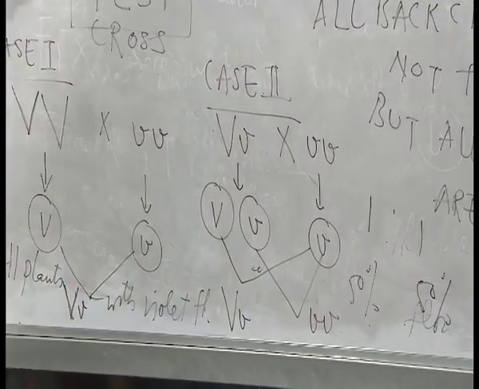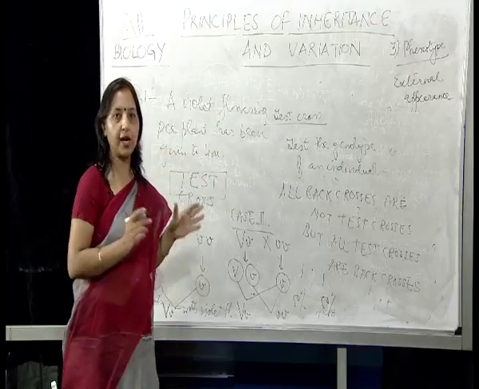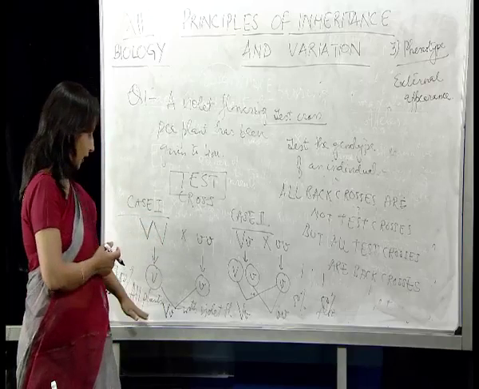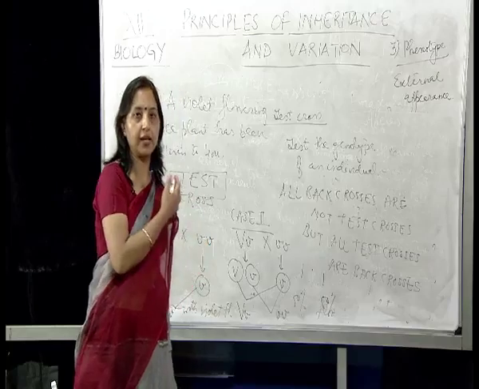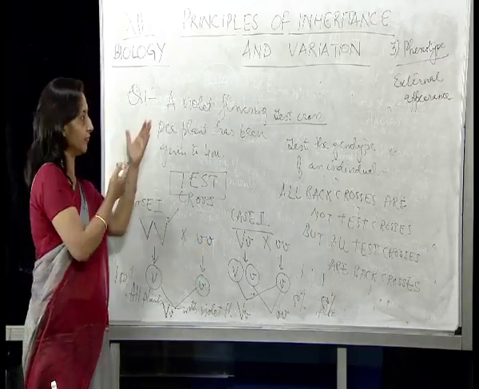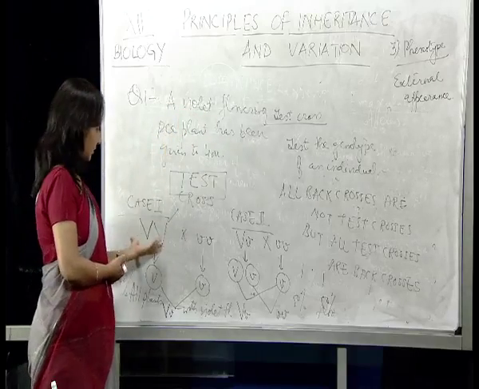So we took the violet flowered plant whose genotype is unknown to us and subjected it to test cross. If we find that all plants in the first generation are violet flowering plants, that means the violet flowering plant which has been given to you is homozygous.